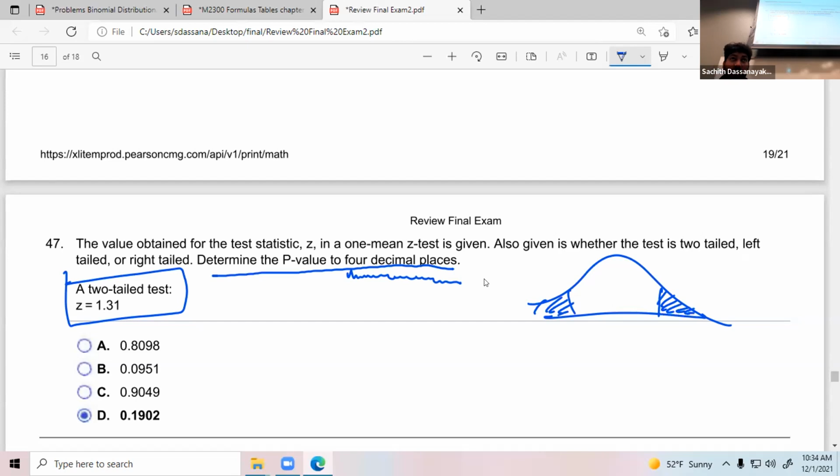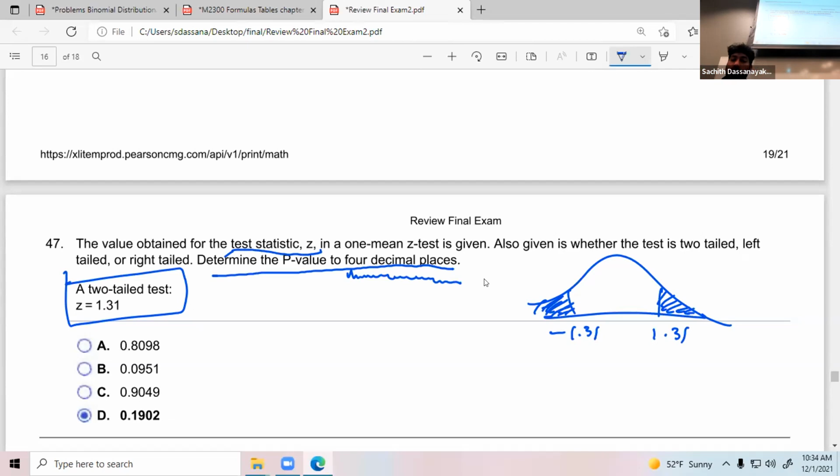Since Z is given, Z means your test statistic, right? Yes, the test statistic is the Z. Since this is two-tail, this Z value is positive and negative. So this side it should be negative 1.31 and this side 1.31. Same value because it is two-tail.